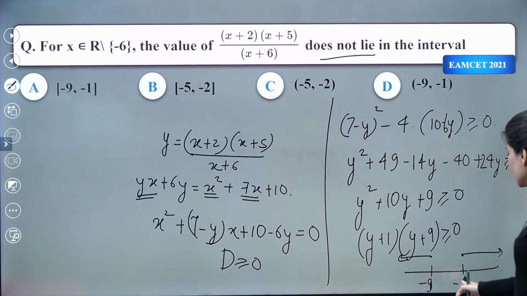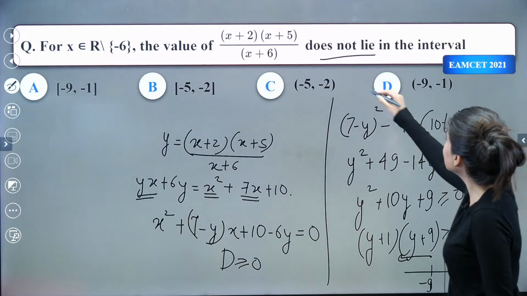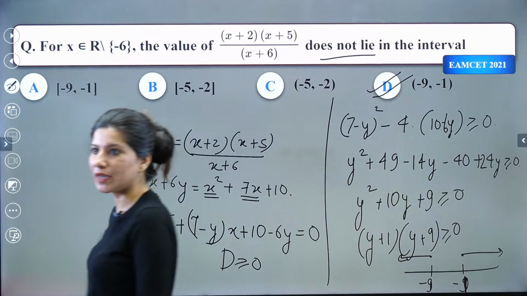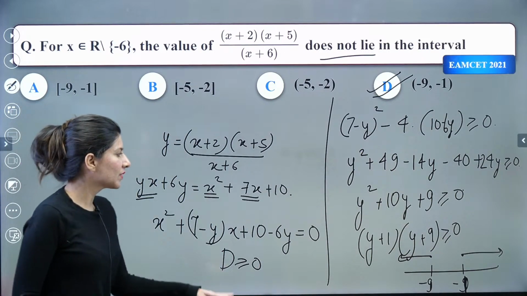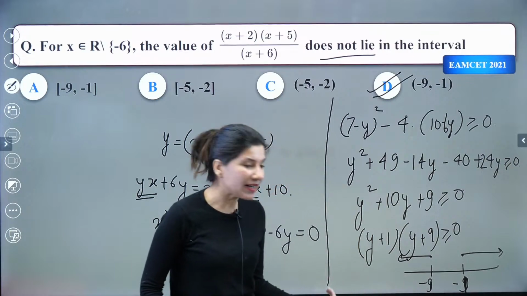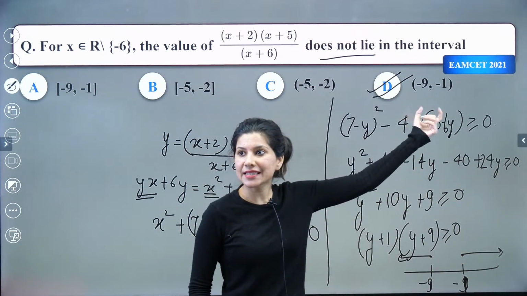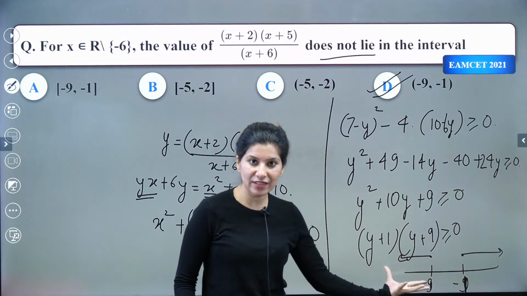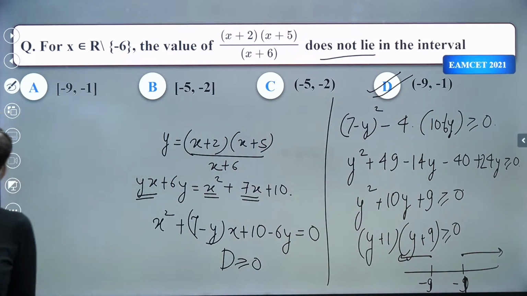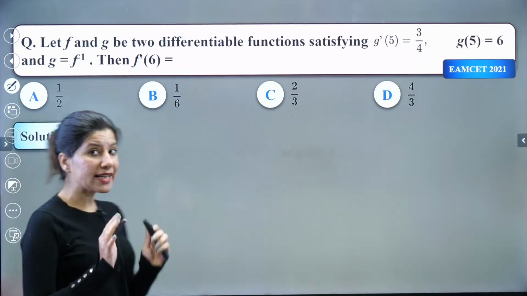Now it's correct. So it will not take values between minus 9 to minus 1. Can you clearly see that minus 9 to minus 1 will not be in my answer. So D is absolutely right. So y belongs to this: either it will be less than or equal to minus 9 or greater than or equal to minus 1. It will not be in this range. If you take the complement of this particular interval, what do you get as option D? Yes, right. Let us talk about the next question.